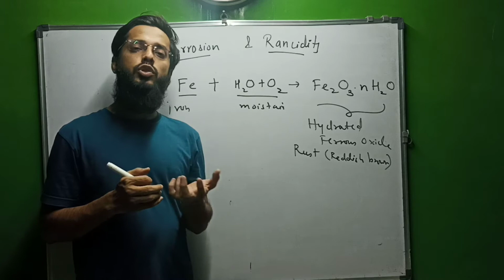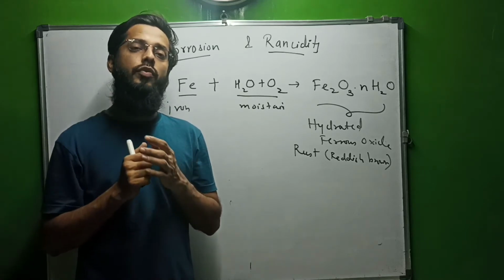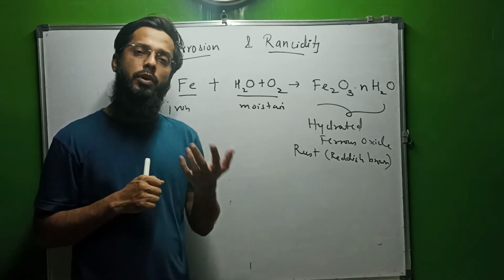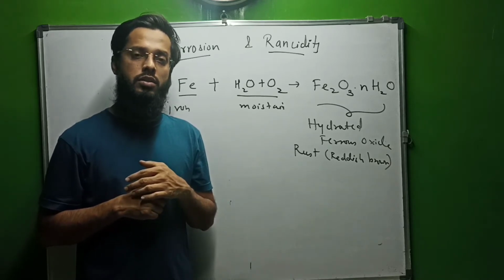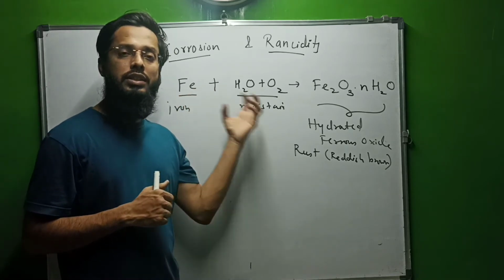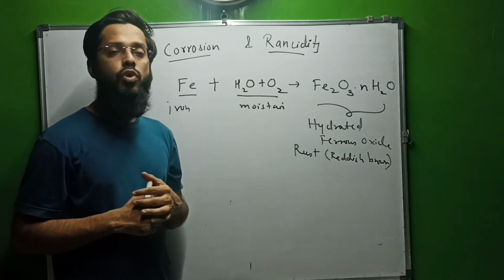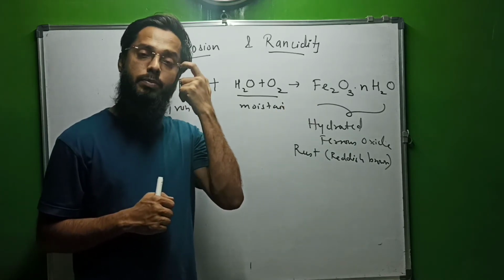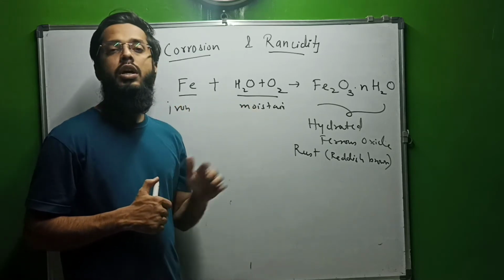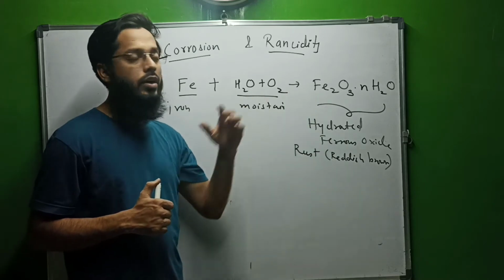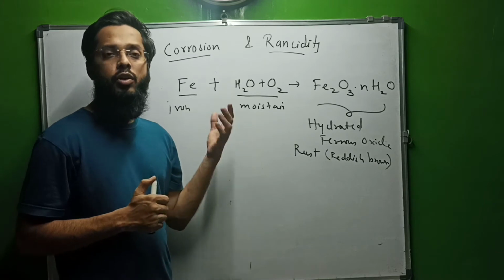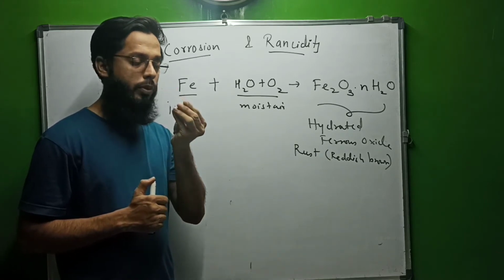So what is corrosion? Corrosion is a natural phenomenon in which there is destruction of the surface of a metal when exposed to the environment, chemicals, and particularly air or other gases. Every year so much iron is wasted and damaged due to rust formation. Many buildings and bridges, wherever there is iron exposed to moisture and air, get rusted and damaged. There are many ways to prevent rusting, like galvanizing and painting.